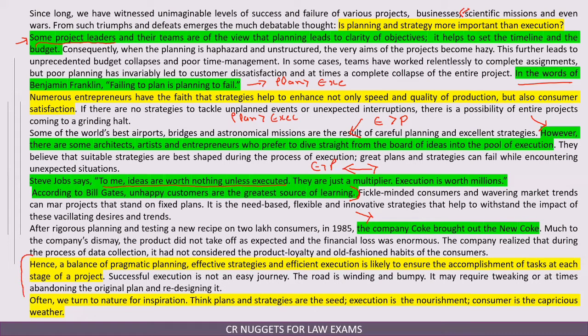Now, this is where the main idea, or the answer to the question that was first raised, lies: is planning and strategy more important? The answer to that question is here. The author is saying a balance of pragmatic planning, strategy, and execution is likely to ensure accomplishment. That means execution and planning both are important. Last line, plans and strategies are the seed, execution is the nourishment, and the consumer is the capricious weather. Right. So that is the entire passage about.